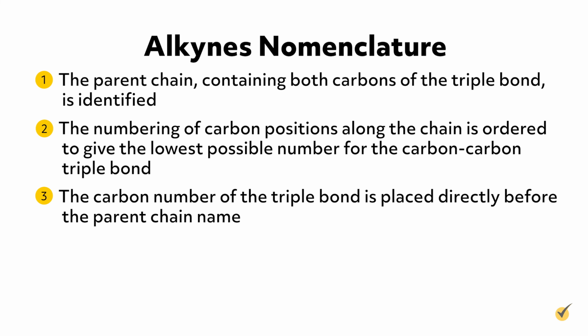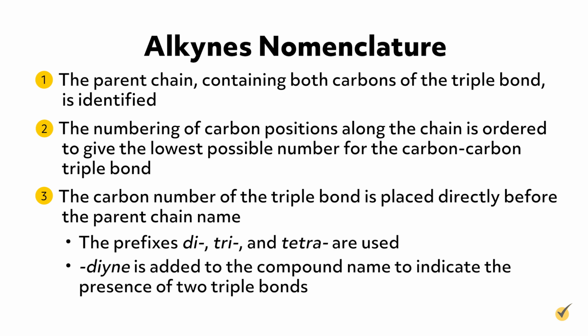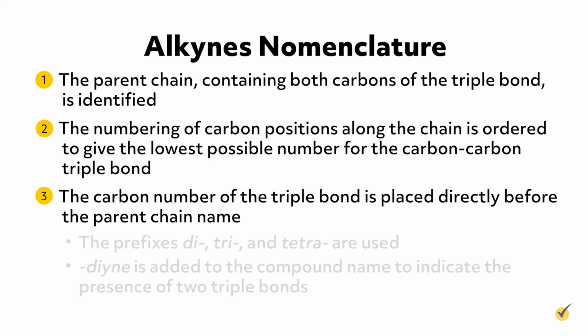Third, the carbon number of the triple bond is placed directly before the parent chain name. The substituent groups are added as prefixes in alphabetical order and according to their position. If there are multiple occurrences of the same substituent, the prefixes di, tri, and tetra are used. The suffix diyne is added to the compound name to indicate the presence of 2 triple bonds.